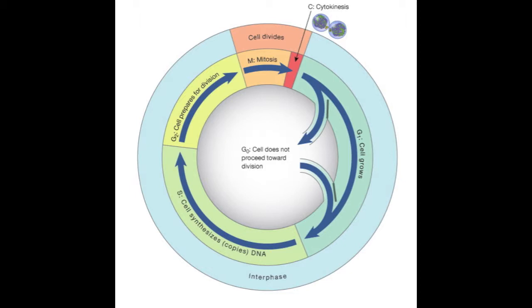G2 phase is the second growth phase. Centrioles, mitochondria, and other organelles replicate for division and spindle formation begins. Sometimes the cell goes into G0 phase, which is the cell's non-dividing state.